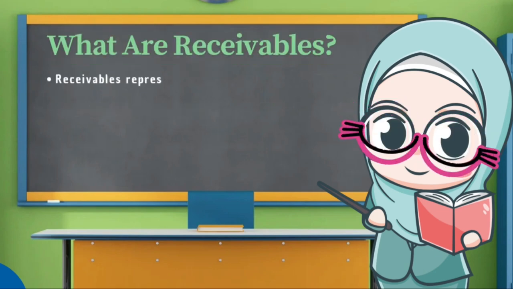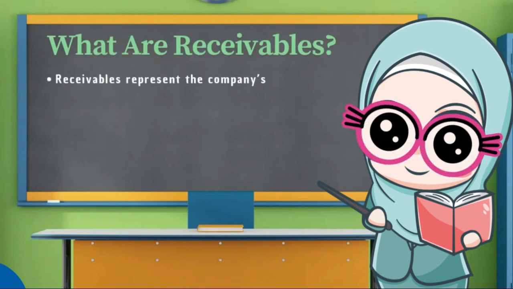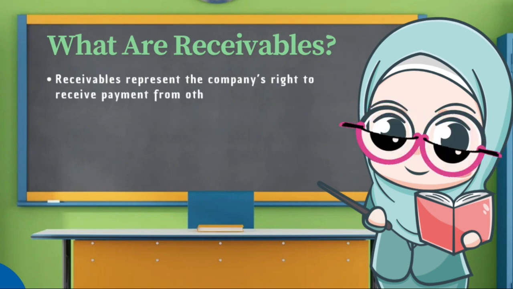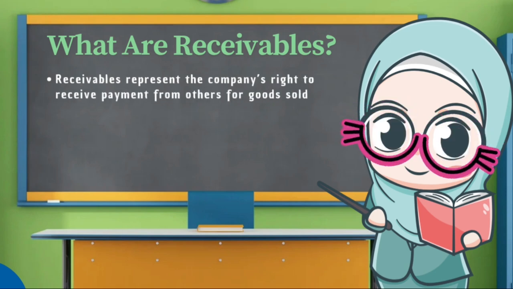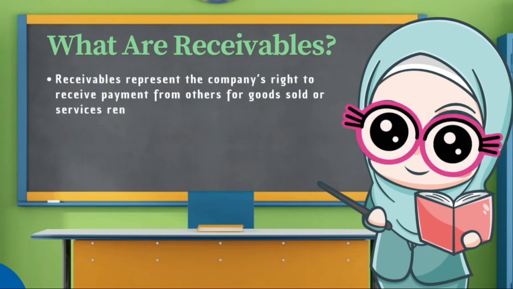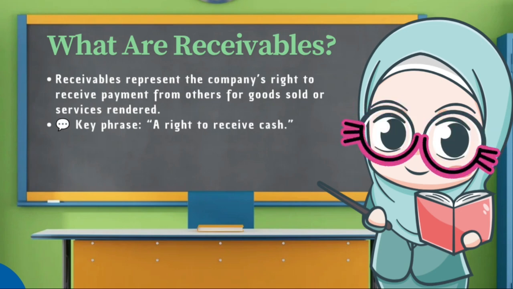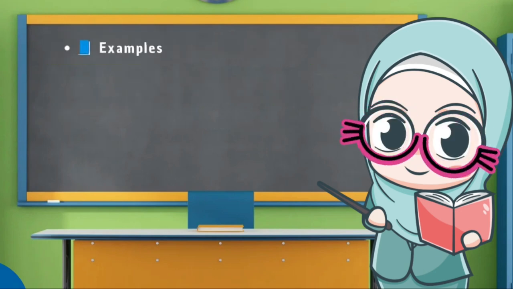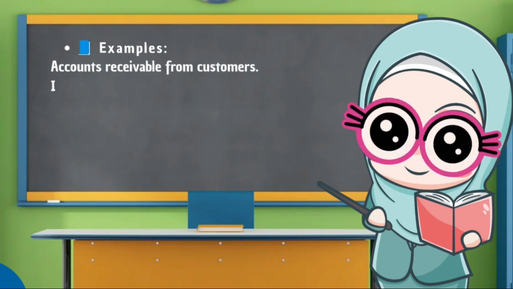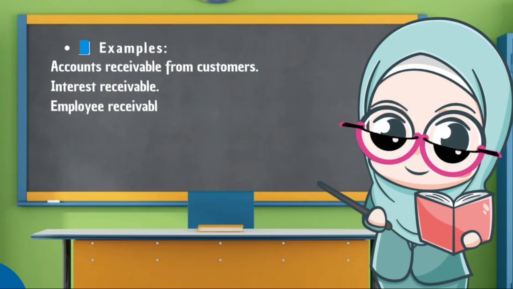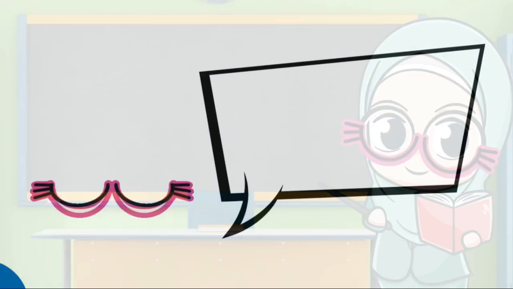What are receivables? Receivables represent the company's rights to receive payment from others for goods sold or services rendered. A right to receive cash. Examples: accounts receivable from customers, interest receivables, and employee receivables.